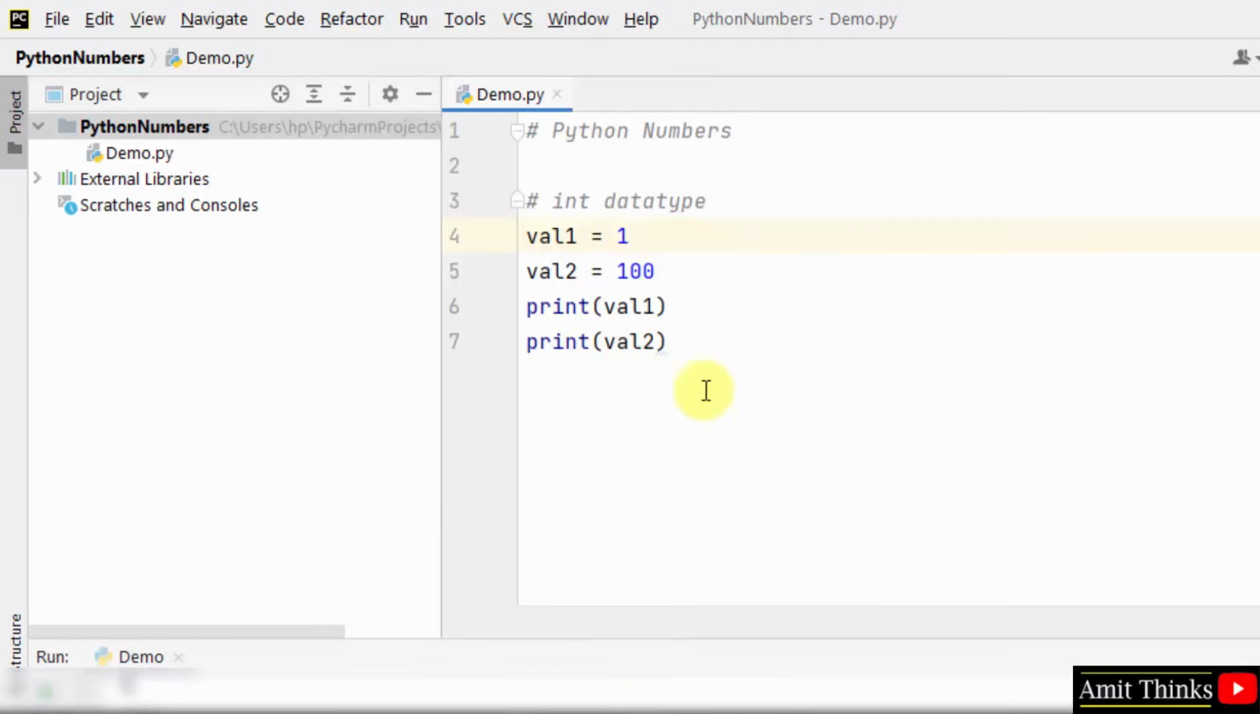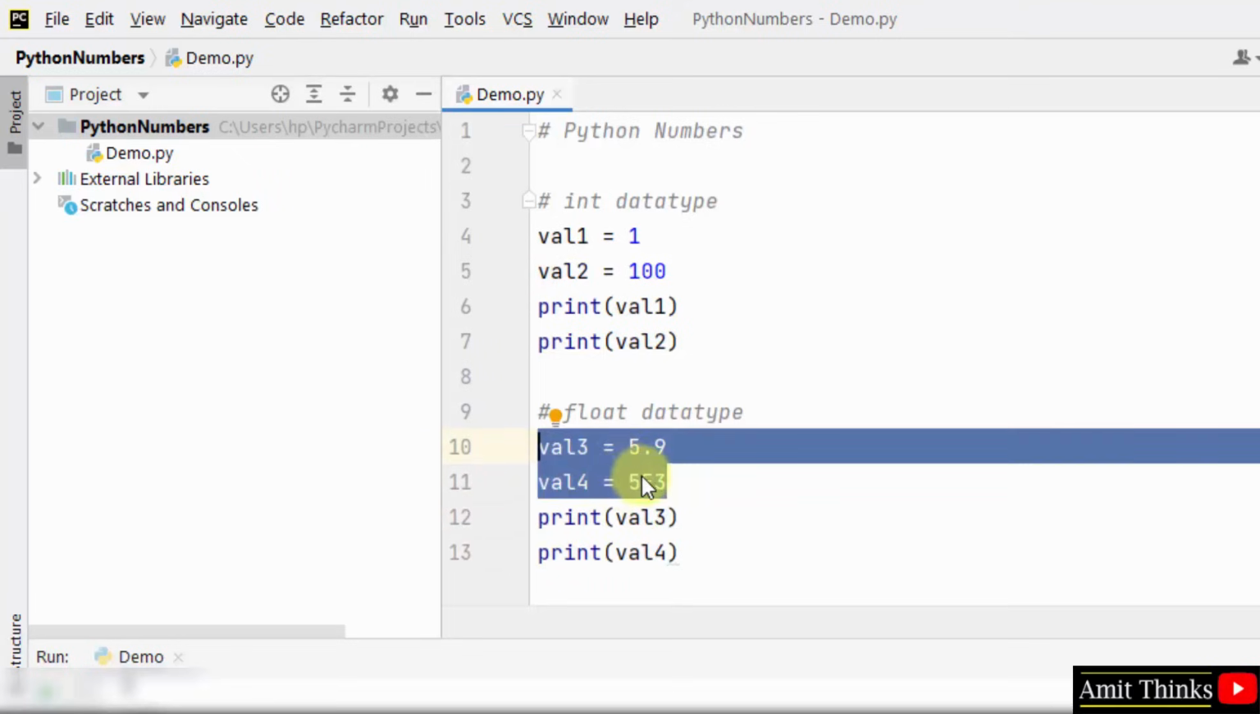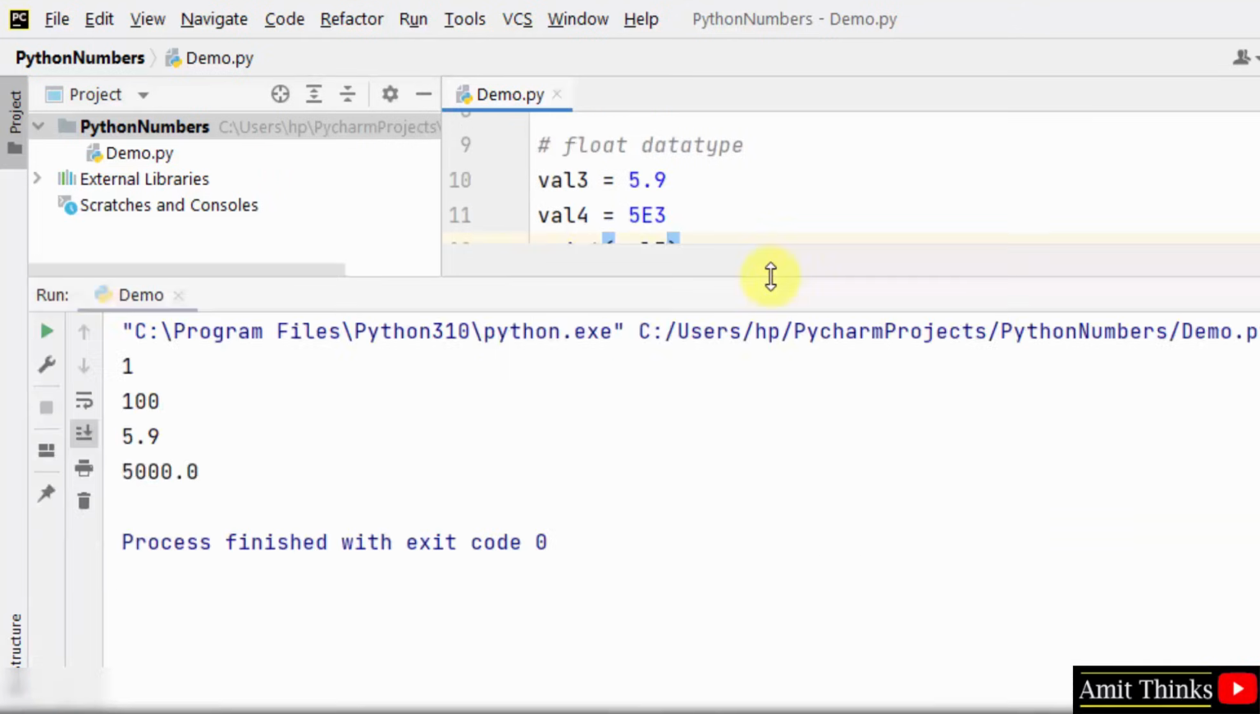Now let us print float. Let's say I'll give a float value. I hope you know what is float, 5.9. Now I'll print them. So these are our float type. We have created two variables with float type. Now I'll right click and run. Okay, so we have printed it.